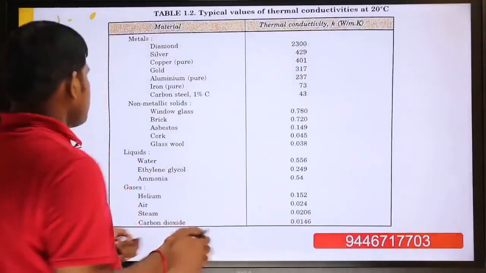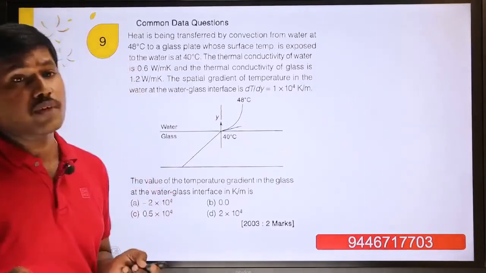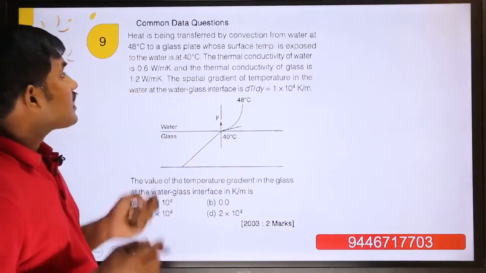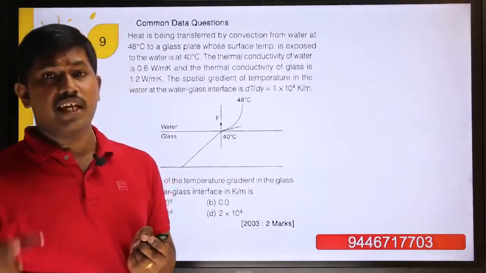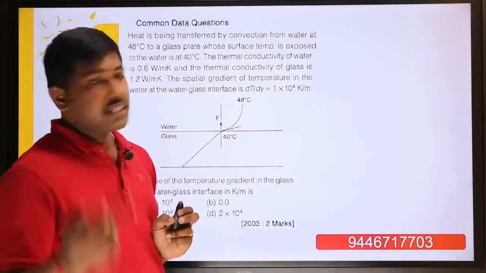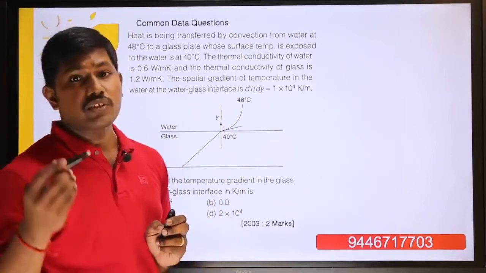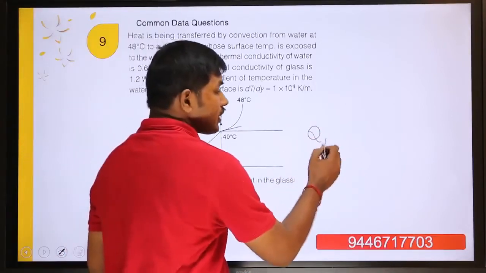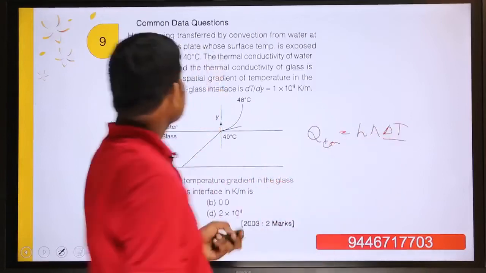So comes the next question. This is a common data question. They definitely ask 2-mark questions like this in the GATE examinations. Here we find that heat is being transferred by convection. We know the convection formula, Q is equal to hA delta T. Temperatures are given for water at 48 degrees and for a glass plate whose surface temperature is also given. So two temperatures are given, which gives delta T.